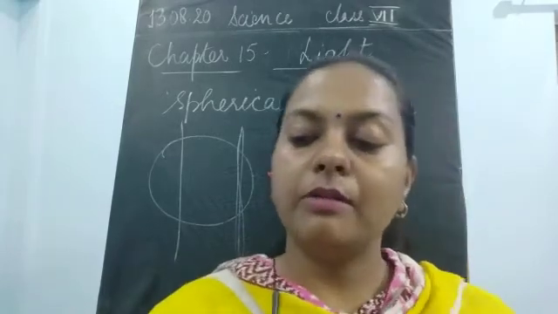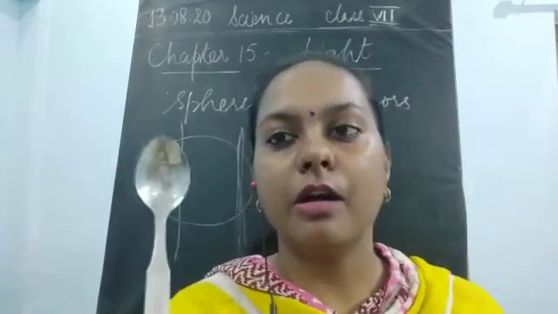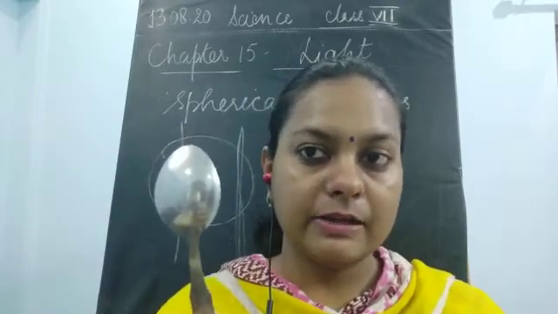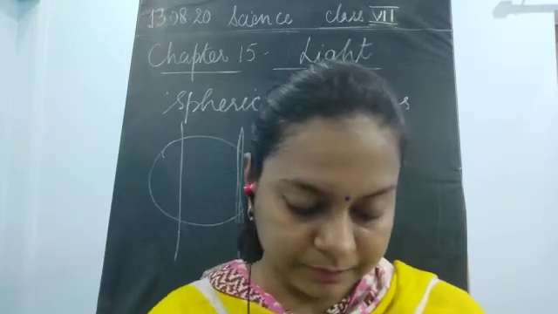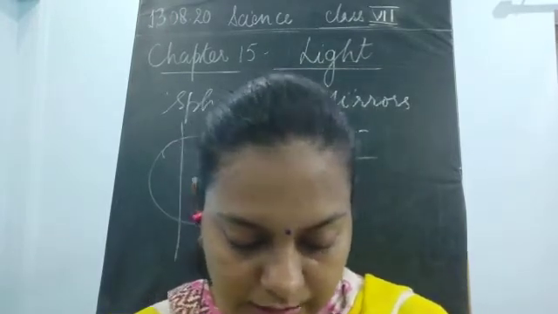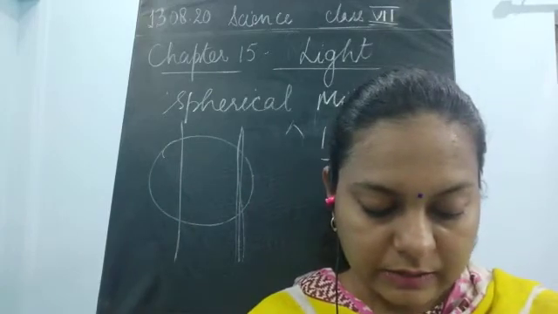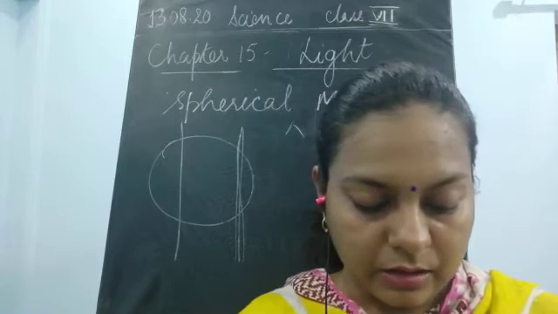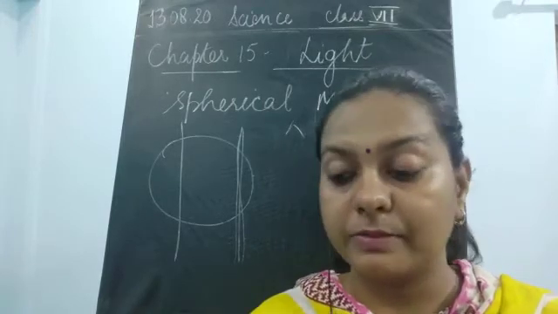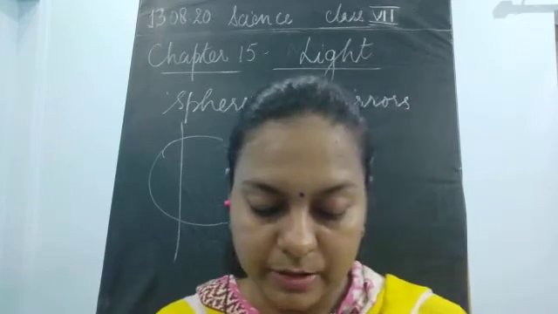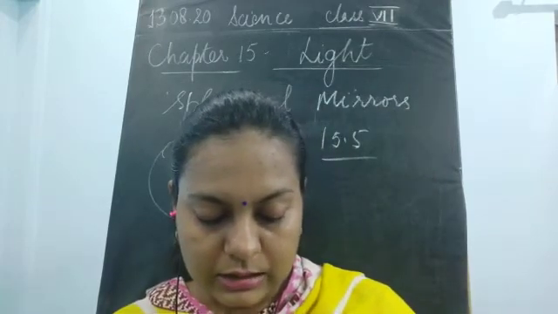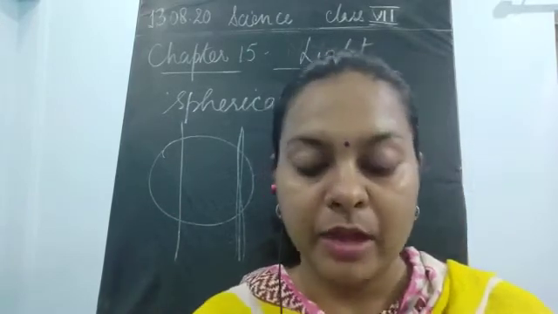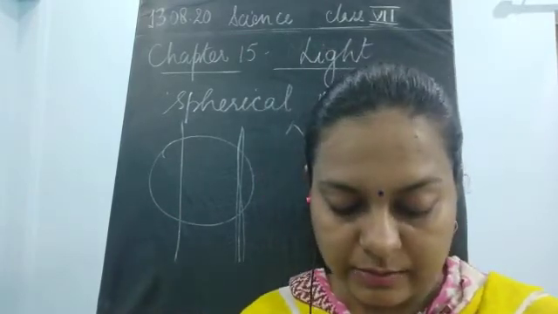But what about this spoon? If you look at your image in this spoon, as well as at the back side of the spoon, is there any difference in the image? Let's find out. As it is drawn here, one side of the spoon is curved inwards, and the other side is curved outside. Now look at the image using the inner side of the spoon. This time you will find that the image is erect and enlarged in size. Now what happens if you see the image at the back side of your spoon?